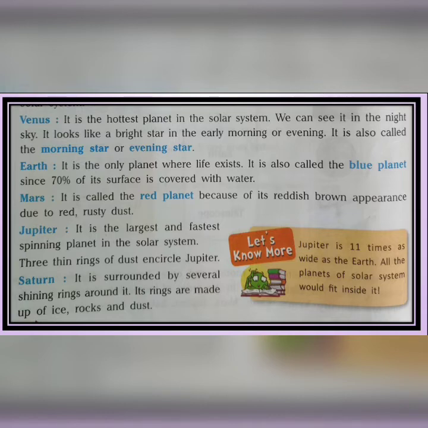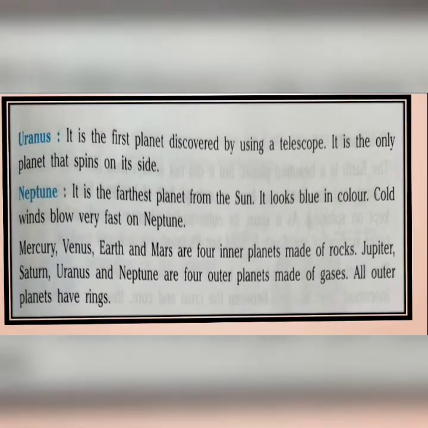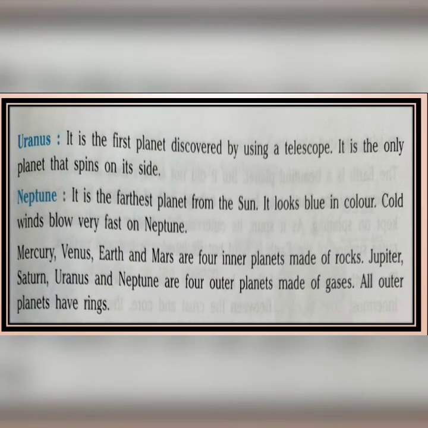Next, moving to the next planet, which is Uranus. It is the first planet discovered by using a telescope. It is the only planet that spins on its side.